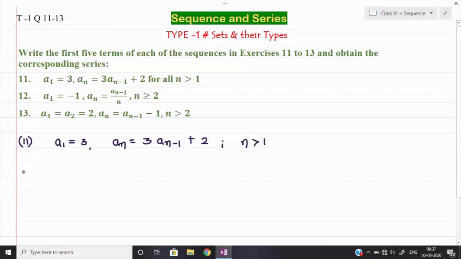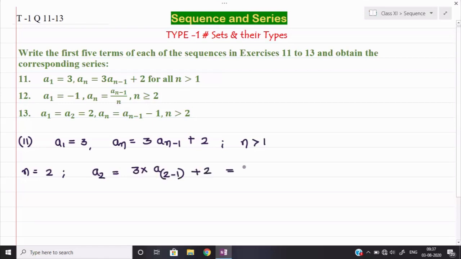First I am keeping the value of n equal to 2, because n equal to 1 need not be put, and that is also not possible to put over there. We have the value of a1 already. So a2 is equal to 3 into a, and in the suffix it will come 2 minus 1, plus 2.